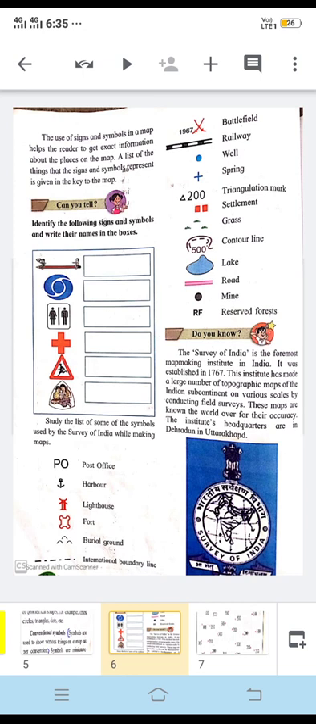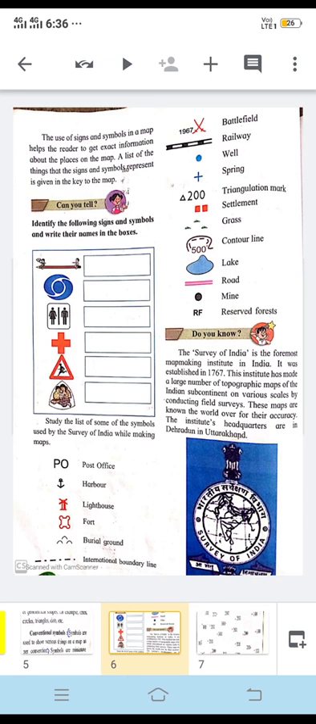Then we have the hospital symbol. The next symbol is where a child is shown in a triangle. This type of symbol you can see near the schools. It indicates that school is ahead, so we have to decrease the speed of our vehicles. For that reason this symbol is given.